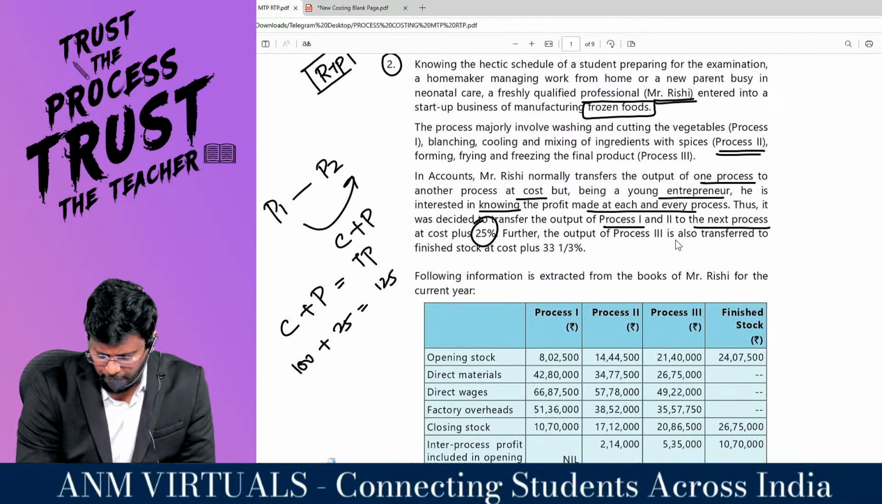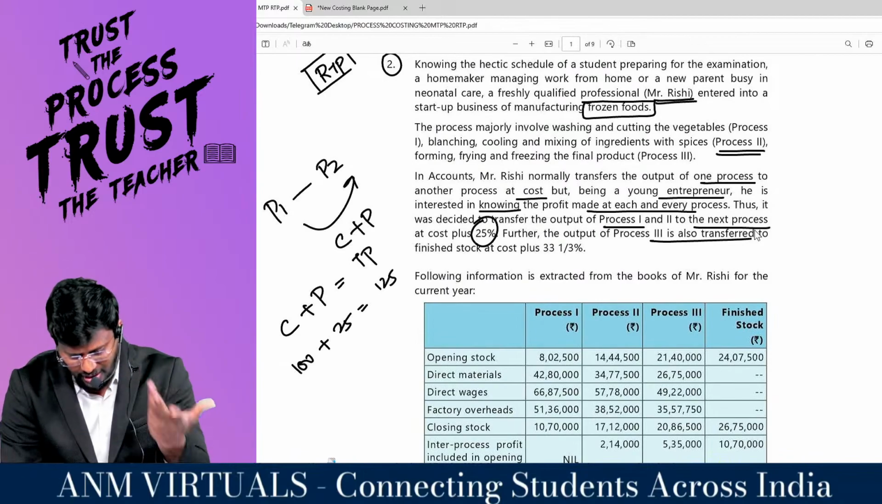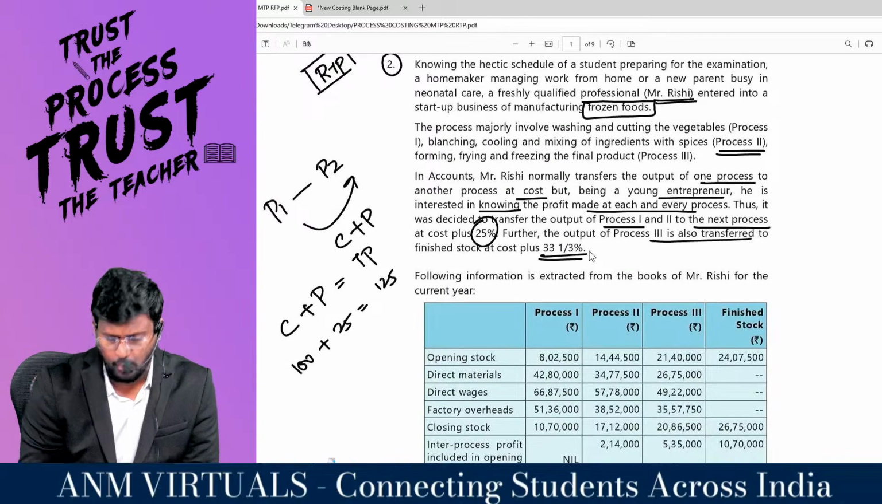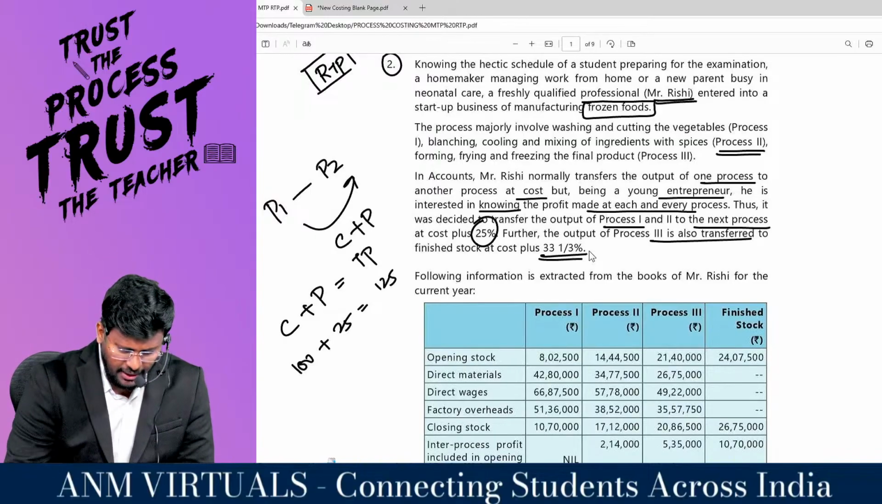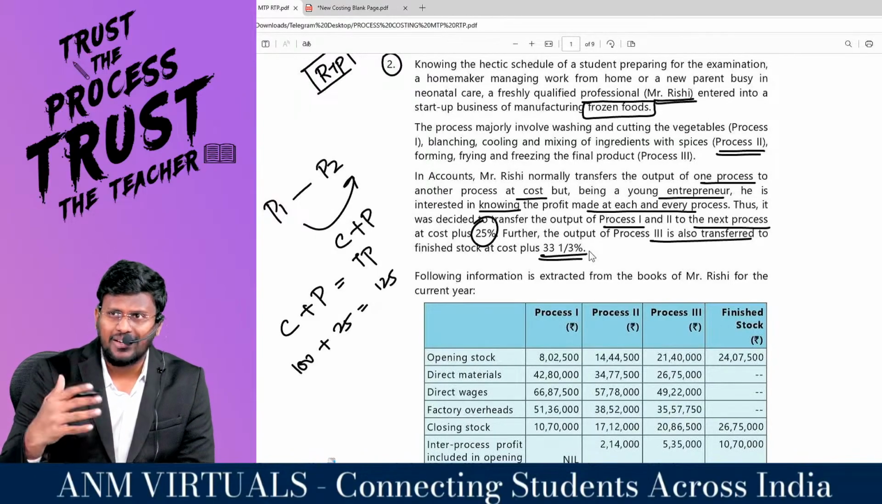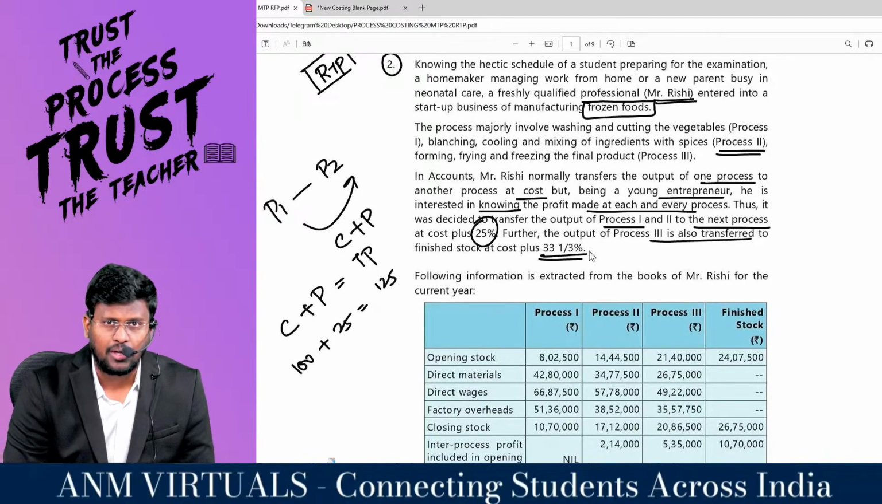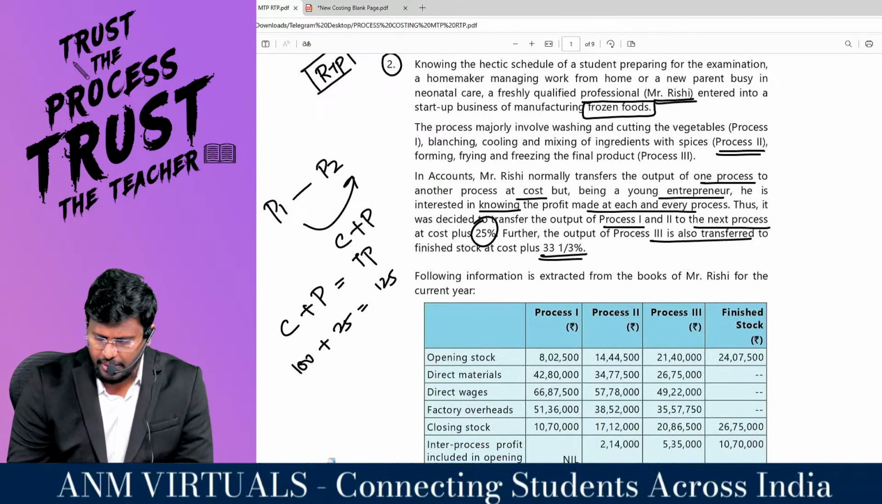Further, the output of process 3 is also transferred to the finished stock at 33 1/3 percent. So from process number 3, they will transfer to the finished stock account, and that they are doing at 33 1/3 percent.